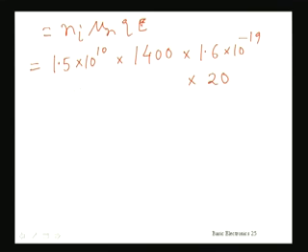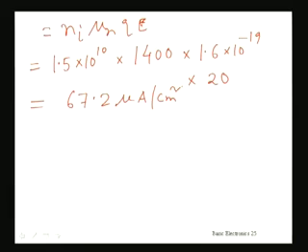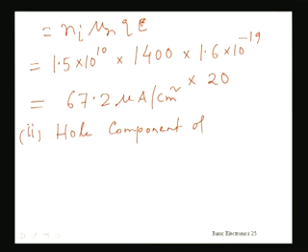So now if you calculate this value, then we are getting 67.2 microampere per centimeter square. So part 1 of the problem A is now 67.2 microampere per centimeter square. Now part 2, the hole component of current density has to be found out.